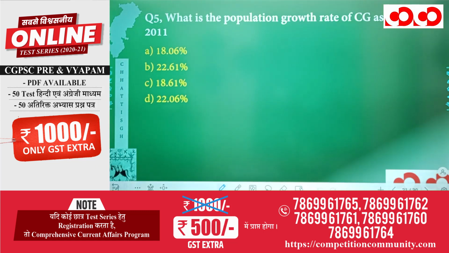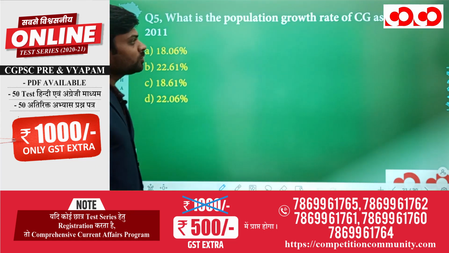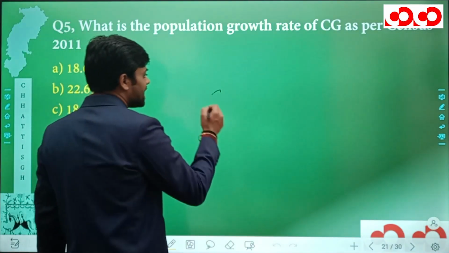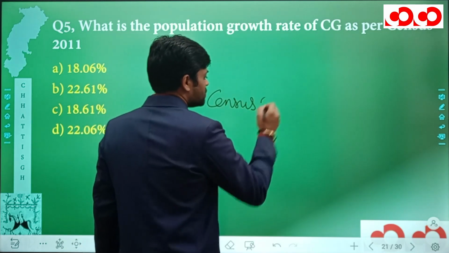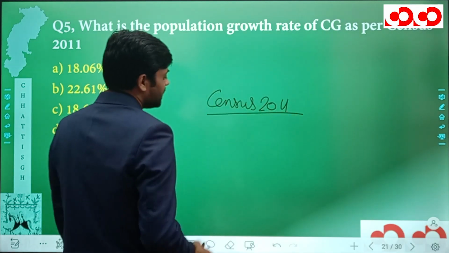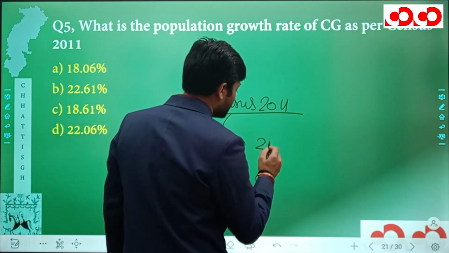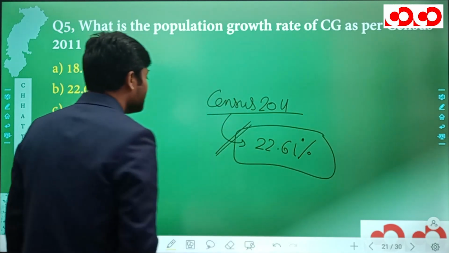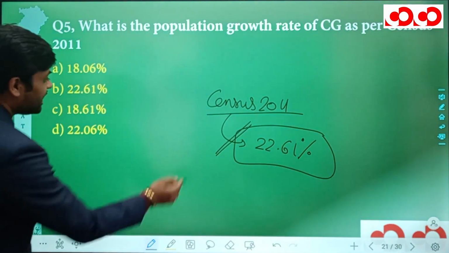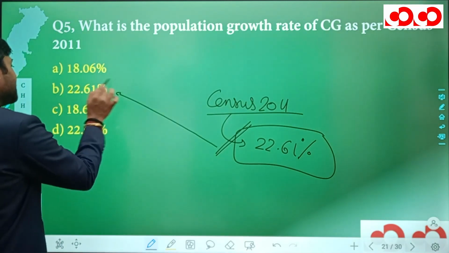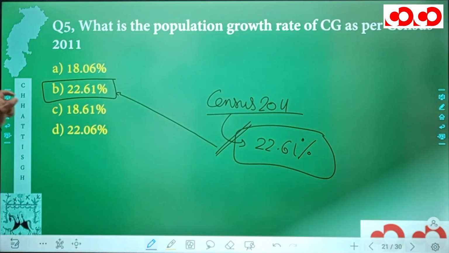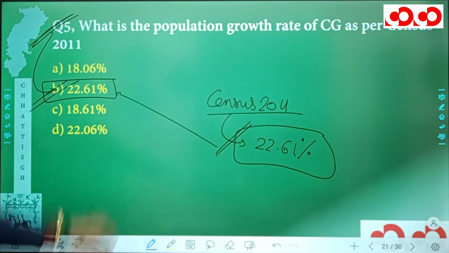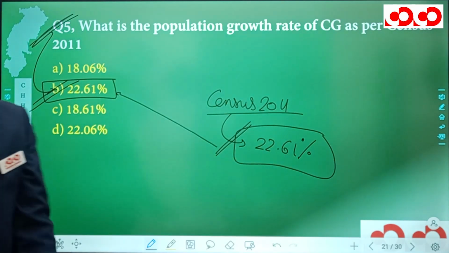In the 5th question, we have: what is the population growth rate of Chhattisgarh as per census 2011? So let me actually tell you, as per census 2011, the population growth rate of Chhattisgarh is 22.61%. And 22.61% is actually given in option number B. And hence this option B is going to be the correct option for our 5th question. So this was all about our 5th question.